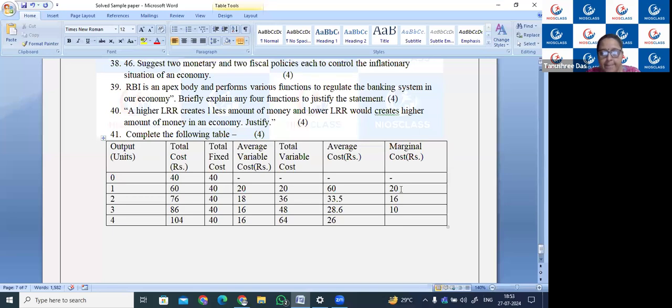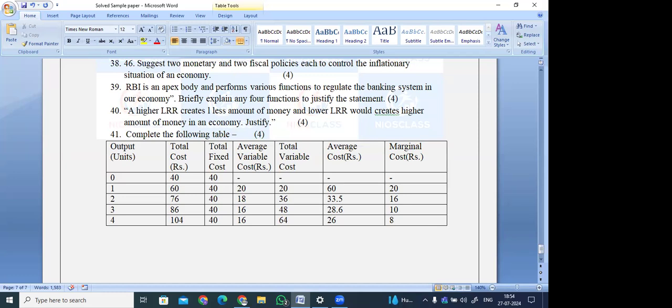How much will it be? 14 minus 6 will be 8, and that will be 18.